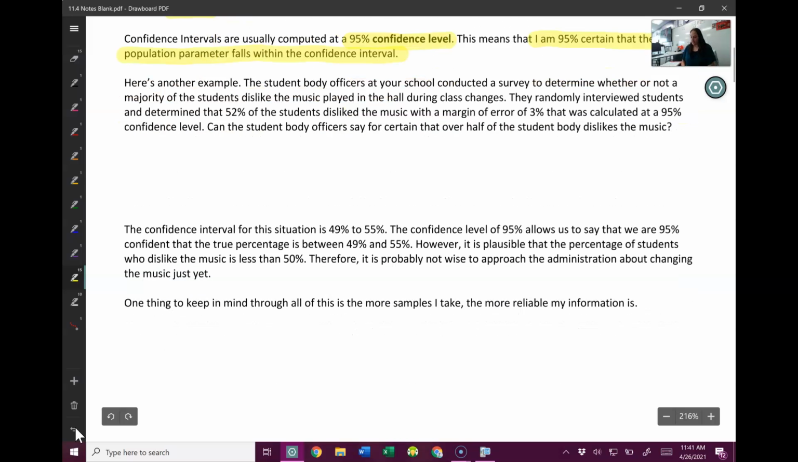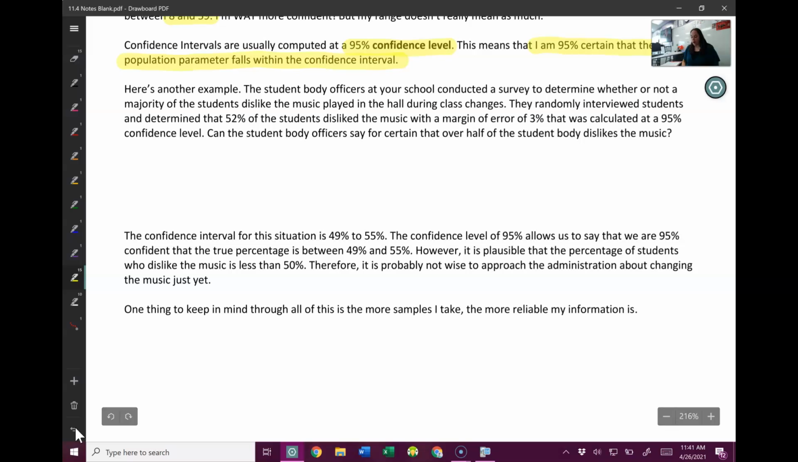So let's do another example. The student body officers at your school conduct a survey to determine whether or not students like music playing in the hall between classes. So they randomly interview students and determine that 52% of students don't like the music, with a margin of error of 3% calculated at a 95% confidence level.